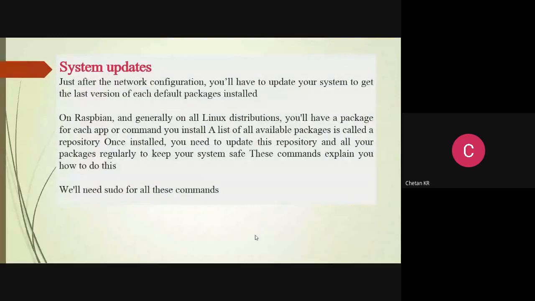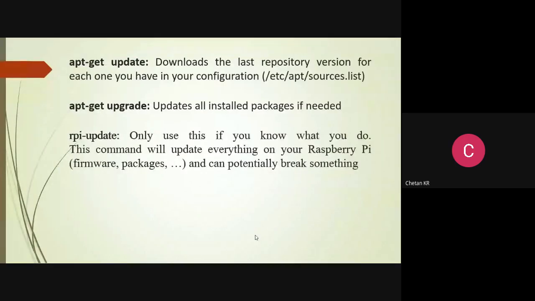System updates, basically, normally what happens when you are developing something in Python, packages will not be available. You can't expect everything is there in the system. You have to download extra. You want to do audio programming, then an audio package has to be downloaded. Mic package has to be downloaded. If you want to do some image processing, the packages have to be downloaded. Like that, whenever you are doing some new things, they have to be downloaded.